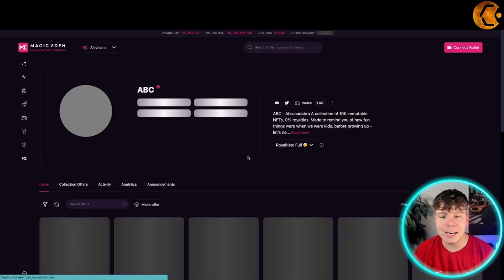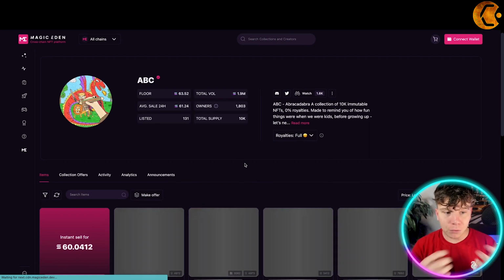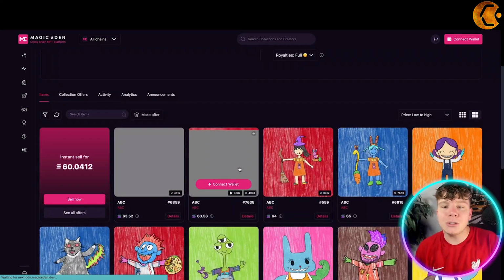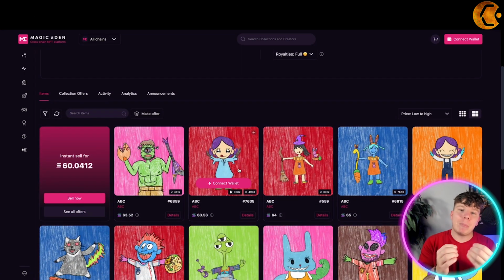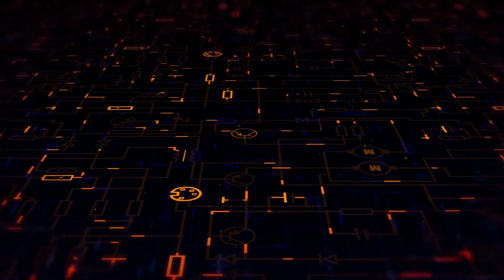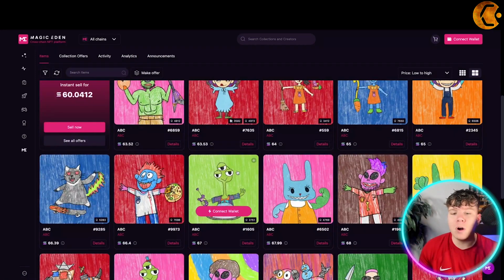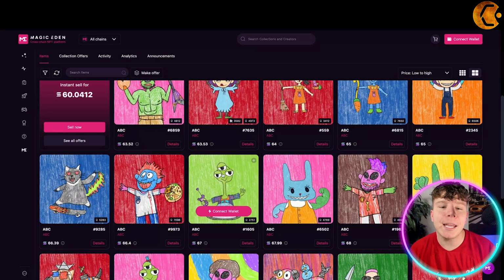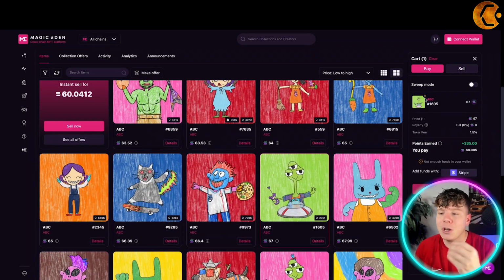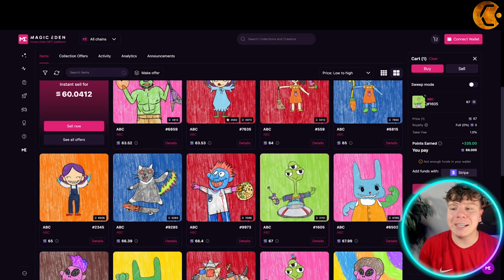Clicking on one of these NFTs, for example, this obviously looks like a drawing, but it has data stored on it. That's the clever part about NFTs. They store data. One of the most powerful things people use NFTs for is having power over a platform. Say, for example, I bought this NFT, and I don't know the origins of this particular NFT, but if the code in between allows me to have access to a platform, that's a utility and it's very, very powerful, whether it's education or gaming, things like that.